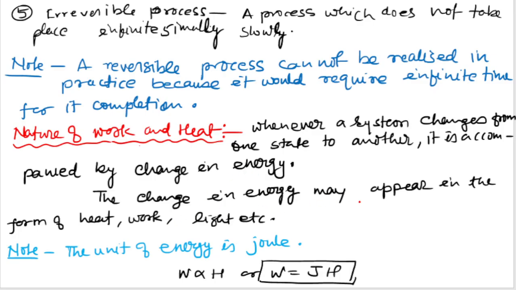The change in energy may appear in the form of heat, work, light, etc. Here the unit of energy is joules, and this work is proportional to this H. If you remove the proportionality constant, W is equal to JH.